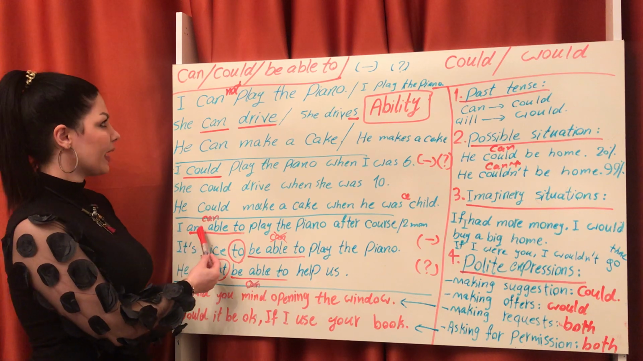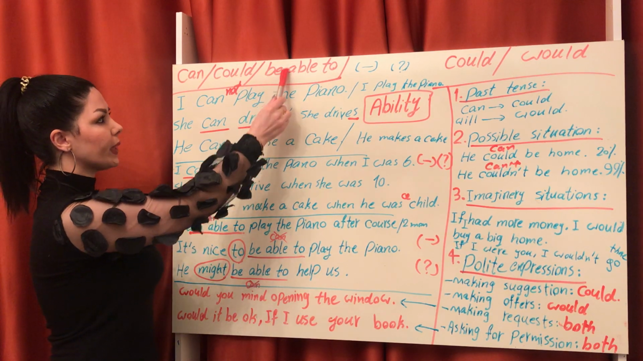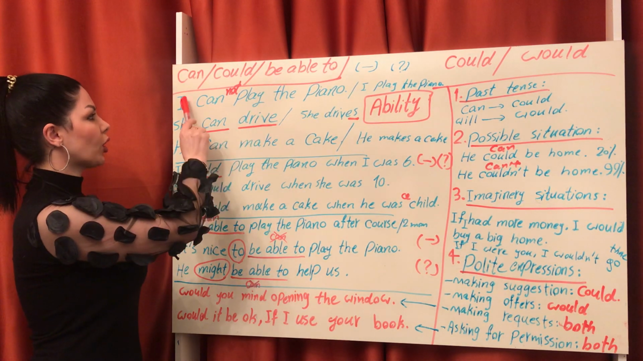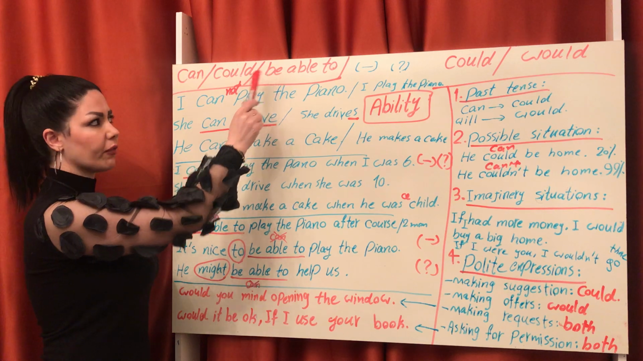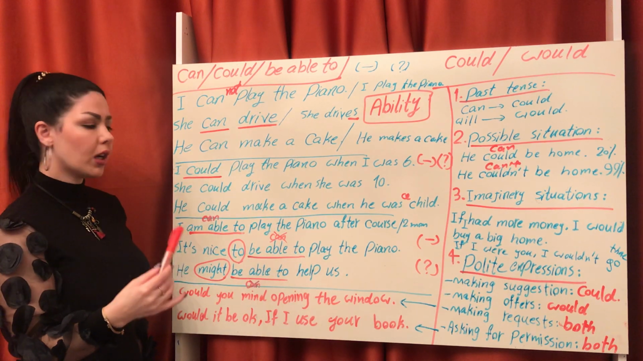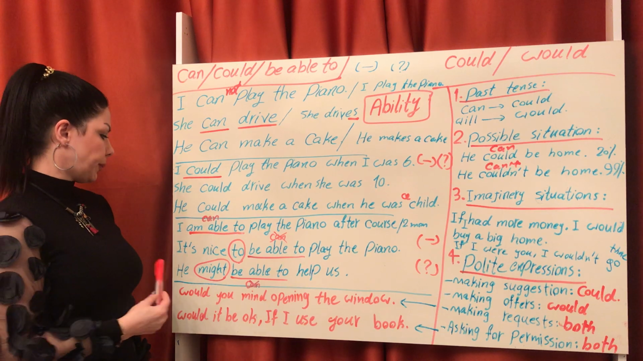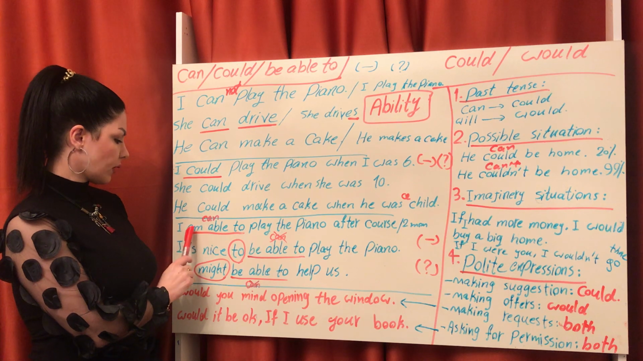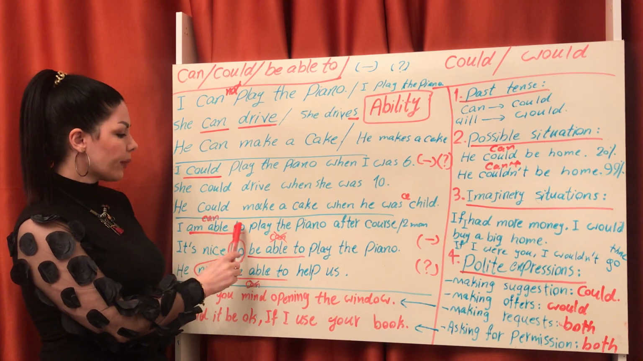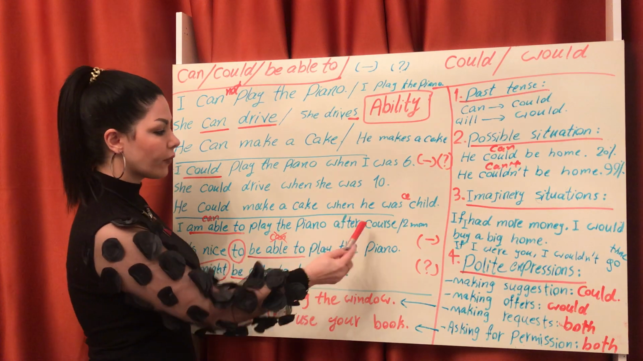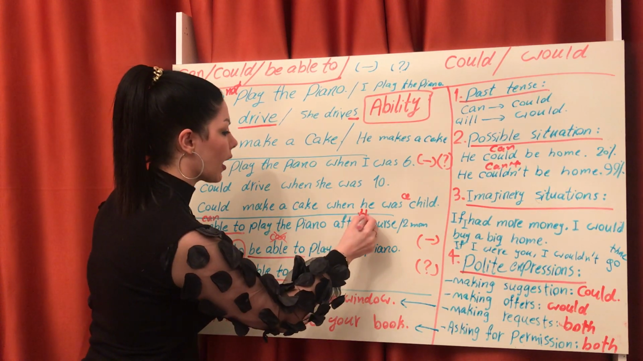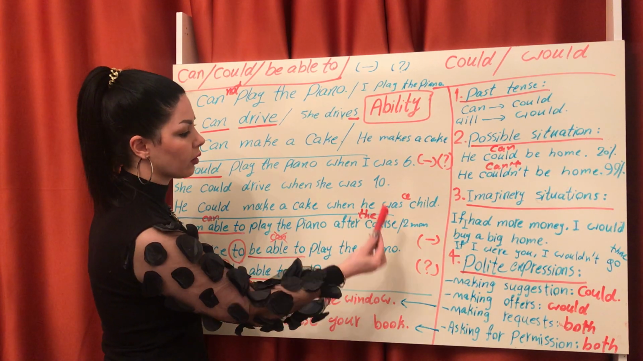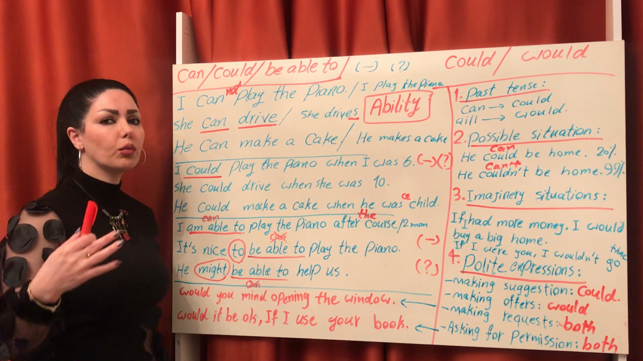Now about able to. Be able to. Be is the basic form of the to be verb: am, is, are, depending on the subject. In here the subject is I, so I is am. I am able to play the piano after the course, or after 2 months.